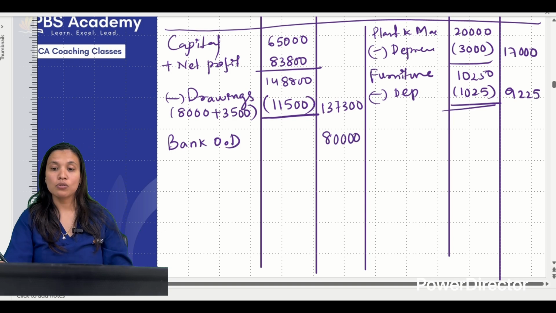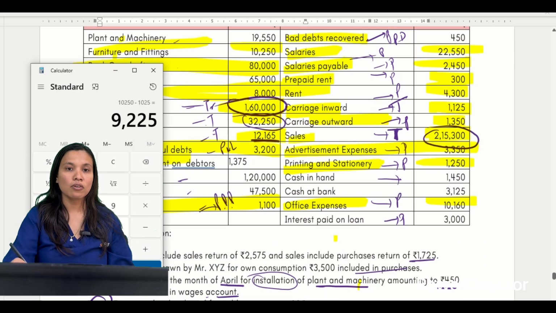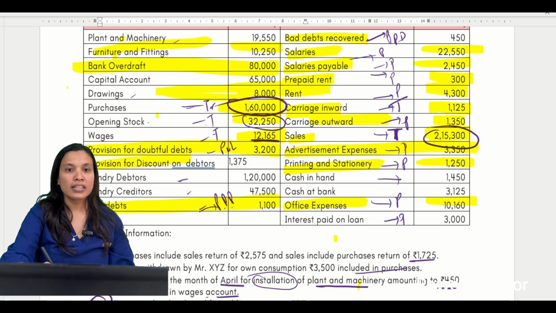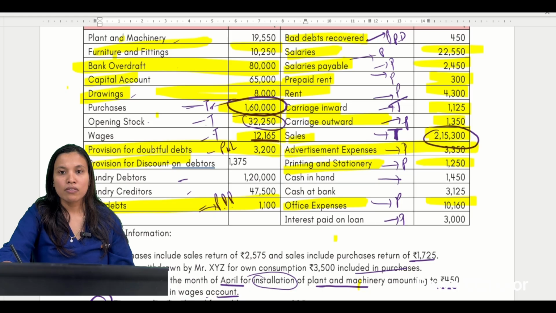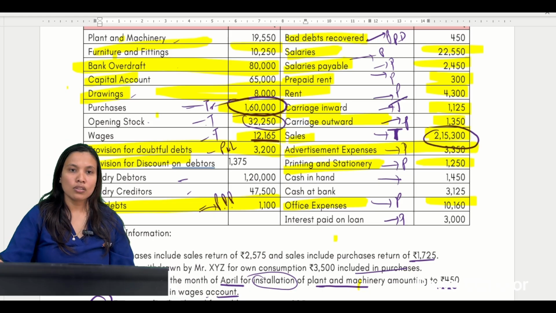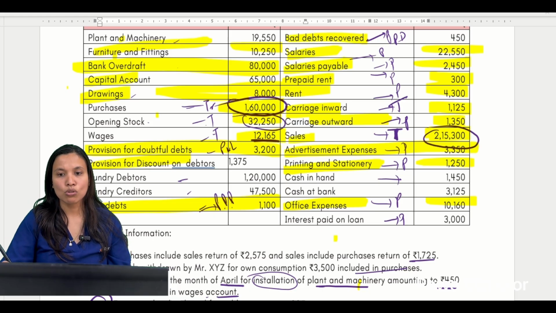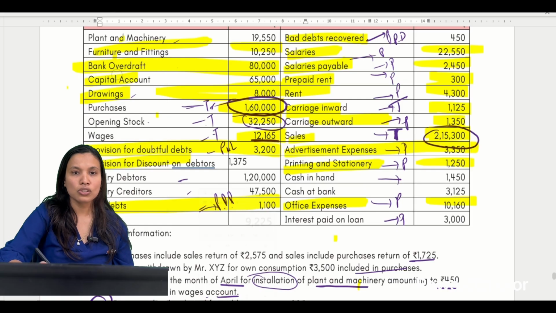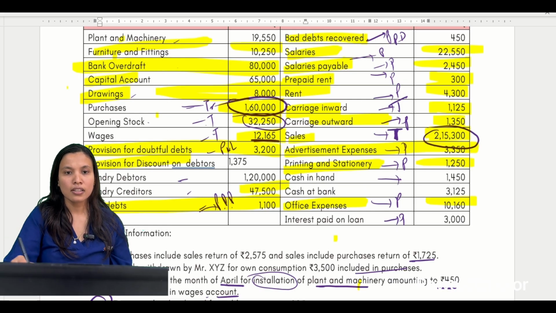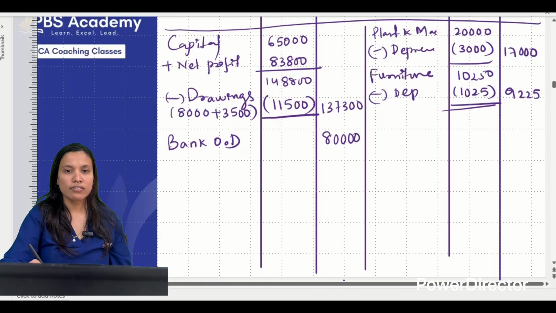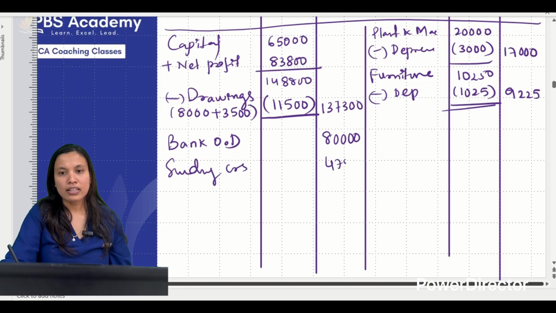We were not given closing stock. To find out closing stock, we did all those adjustments. Correct? Next, capital we have taken, we have considered this. Next, we'll go to what item? We have nothing here. So one is closing stock. Let us write closing stock, sundry debtors, creditors. Creditors is 47,500. So sundry creditors 47,500.